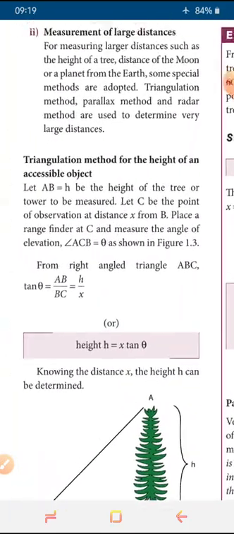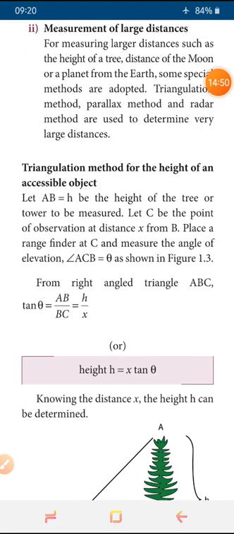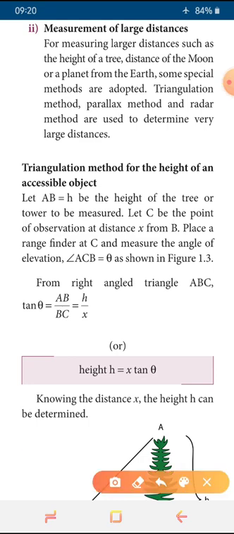மெஷர்மெண்ட் ஆஃப் large distances. So first case la we discussed measurement of small distances with the help of screw gauge and vernier caliper நம்ம பார்த்தோம். Now we are going to see about measurement of large distances. And in measurement of large distance, இந்த மாதிரியான டிஸ்டன்ஸ்லாம் மெஷர் பண்ணலாம் அப்படின்னா the distance of the moon, or planet from the earth, some special methods are adapted: triangulation method, parallax, and radar method.